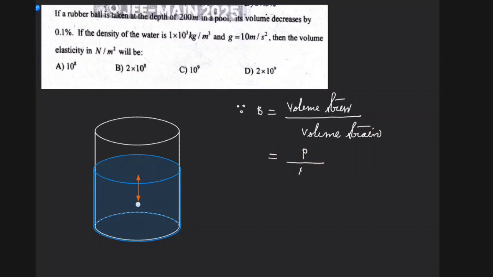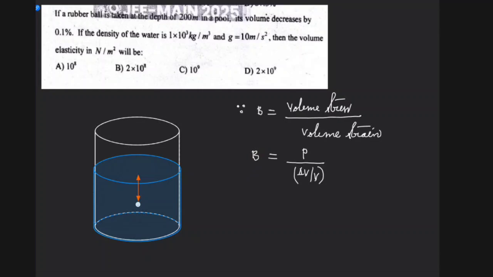This is a concept from mechanical properties of solids, and you know the bulk modulus formula. Bulk modulus is equal to volume stress by volume strain. Volume stress is nothing but pressure, so we have the pressure divided by delta V by V, that is volume strain: change in volume by original volume. We have a minus here. That minus indicates the volume will decrease because of this pressure, right? So that is the bulk modulus formula.